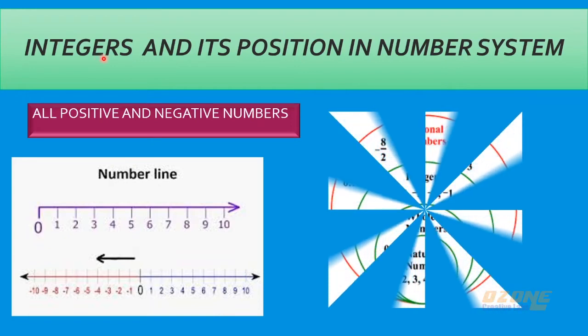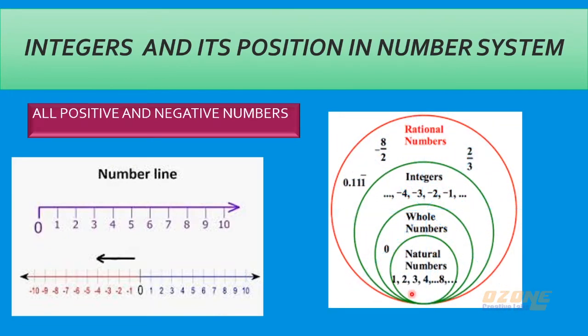Now we will see the position of integers in number system. In number system we have already studied about natural numbers. Natural numbers are nothing but our counting numbers, that is 1, 2, 3 up to 100,000, lakh, crore and so on up to infinity. Then whole numbers, which you studied previous year. Whole numbers are natural numbers including 0.